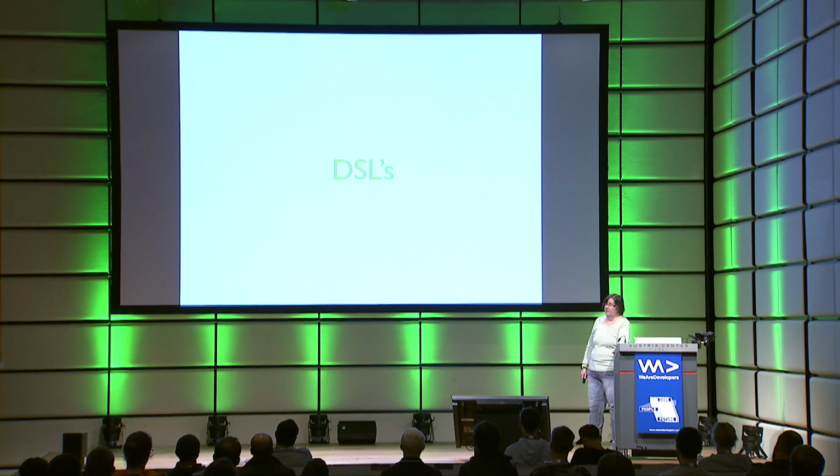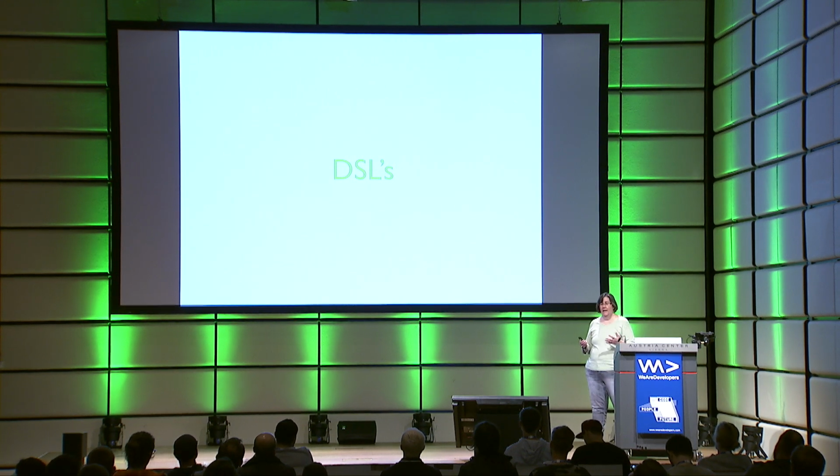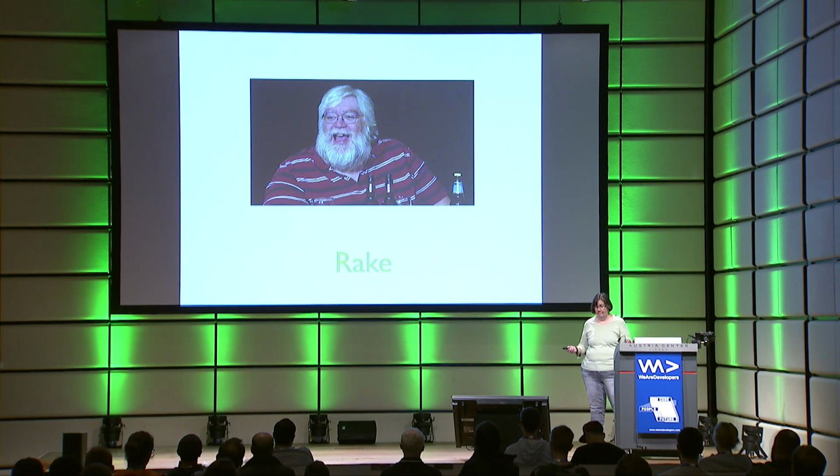Another thing that Ruby does really, really well is DSLs, or domain-specific languages. In fact, it's so good at doing domain-specific languages that you will find them throughout the Rails community. The whole ecosystem is filled with DSLs. Let's take, for example, Rake.